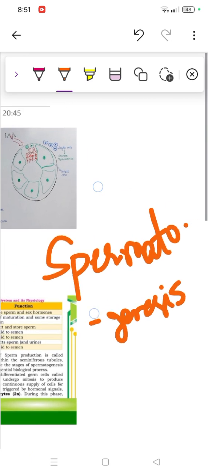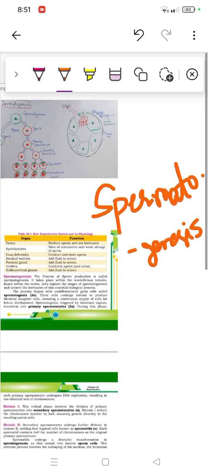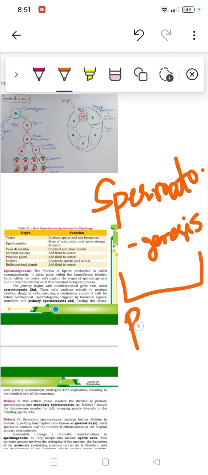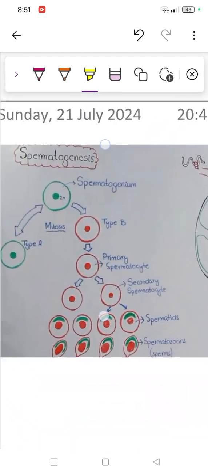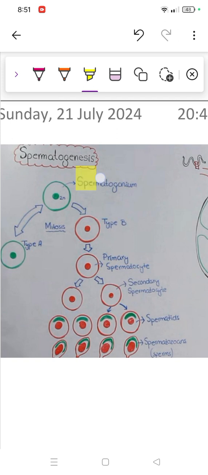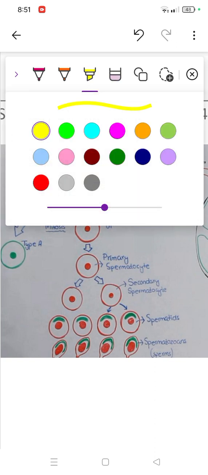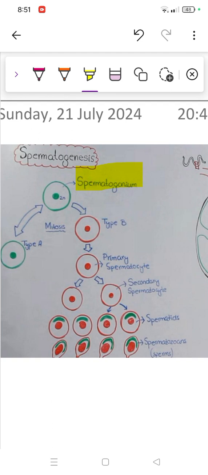So what does this term mean? This term simply means the process where sperms are formed. So sperm production is also called spermatogenesis. There are several steps, but the first one would be spermatogonium, which is going to be 2n. Then after that, this is divided into two parts, type A and type B.